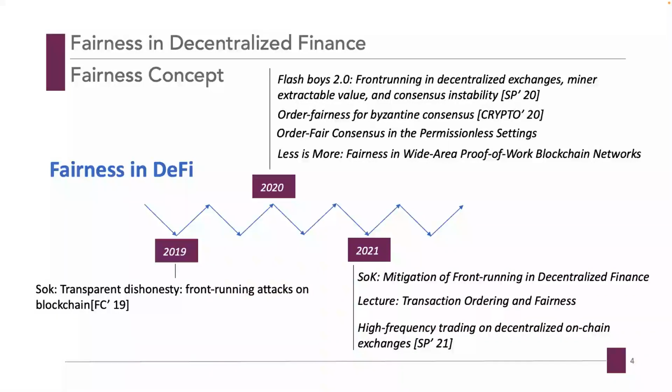The fairness in decentralized financial markets follows the same principle. The concept emerged in 2019 and developed in 2020. In the context of blockchain, the fairness refers to the transaction orders. The difference is that CeFi relies on centralized exchanges, whereas DeFi is operated on distributed blockchain platforms.